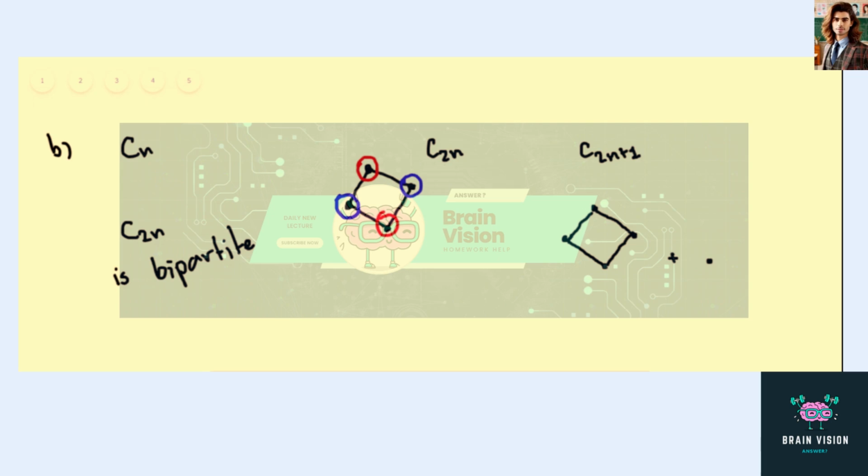What happens when it's odd though? So if we consider that an odd cycle is actually an even cycle with one vertex added, right? If we have an even cycle as bipartite, so we add a new one.